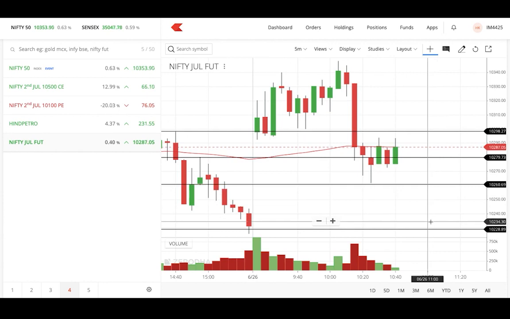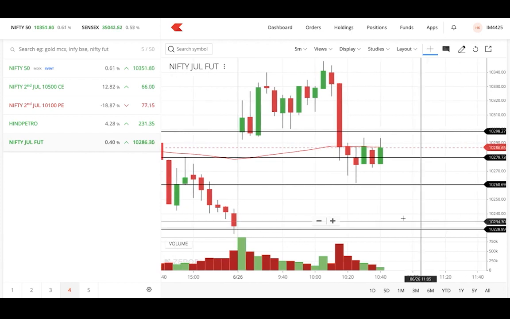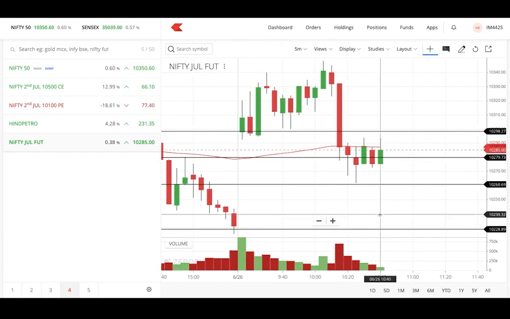You can see both the lines, and the second target will be the next line down there. As I told, markets are a little bit risky or tricky, so we may expect some kind of fluctuations too.